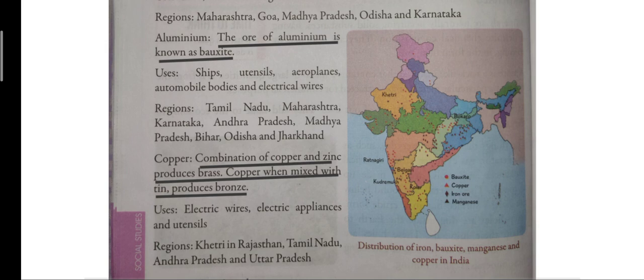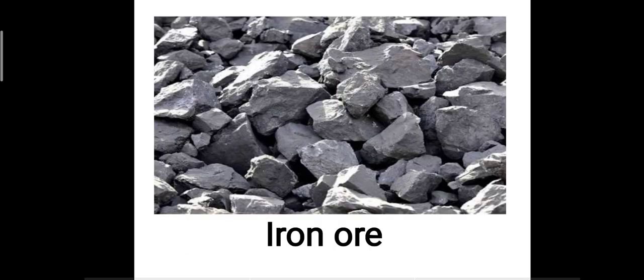Now, children, here I would like to show you, this is iron ore. This is iron ore from which we take out iron. So, iron is found in this way in the form of iron ore, and then we take out iron from these rocks.